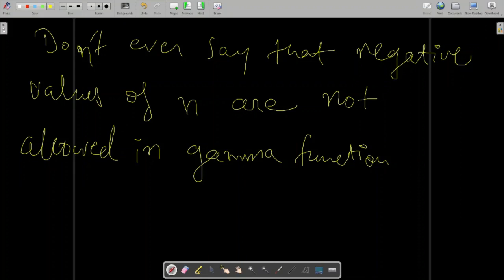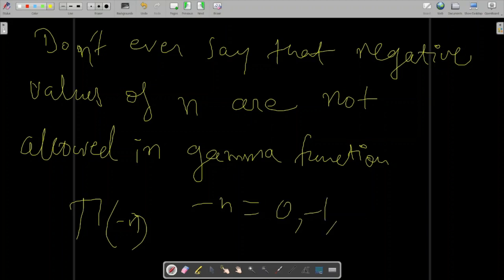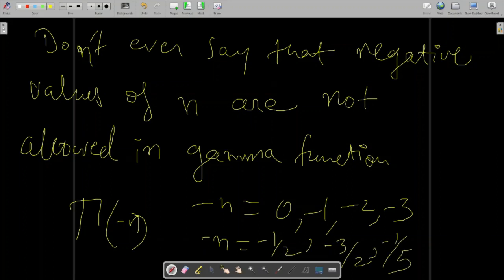Don't ever say that, because in the gamma function we can have negative values of n provided this negative n is not equal to 0, -1, -2, -3. That means negative integral values are not allowed. But if minus n is a fraction, like -1 by 2, -3 by 2, -1 by 5, then these values are defined.